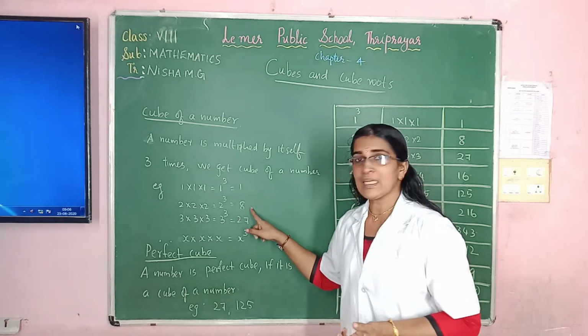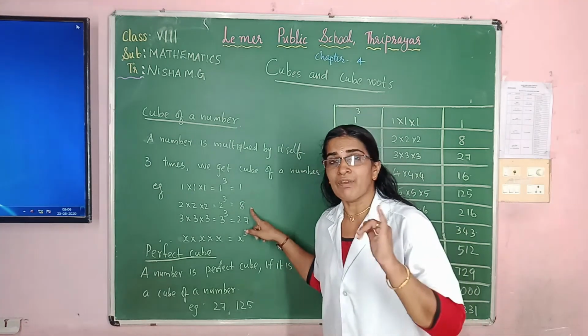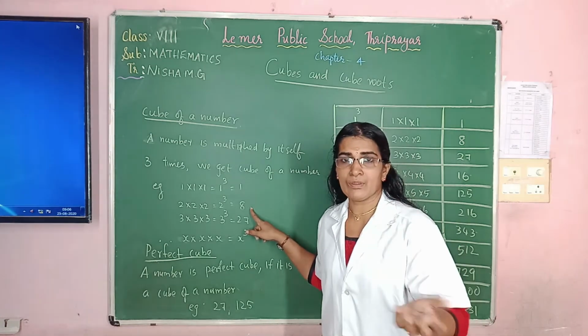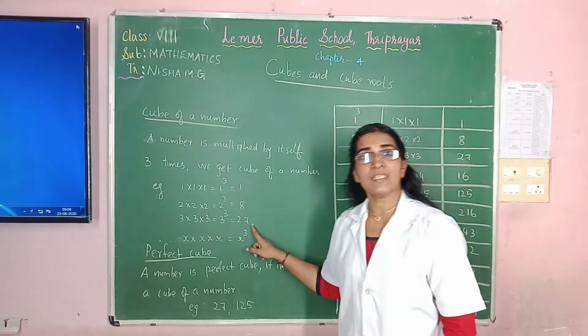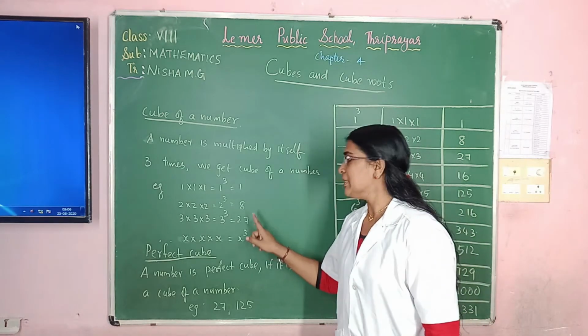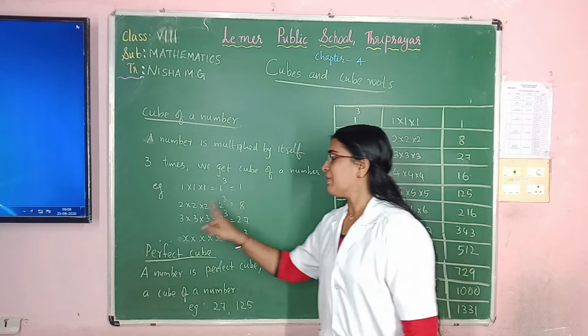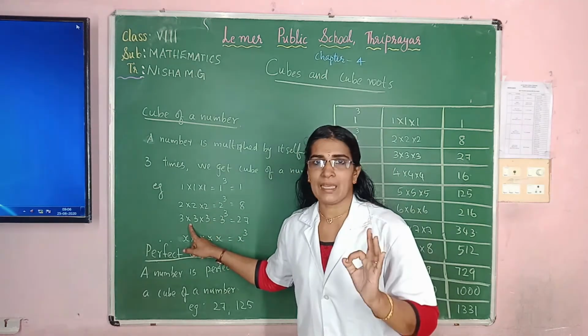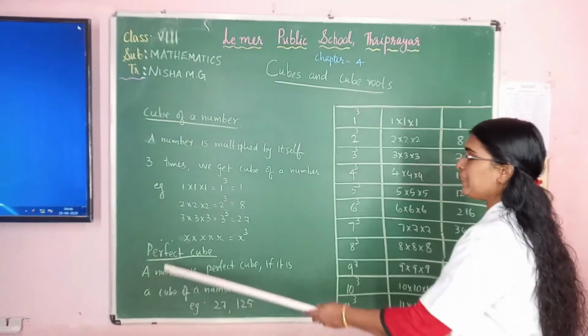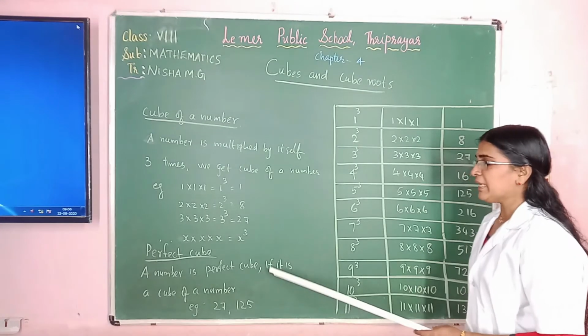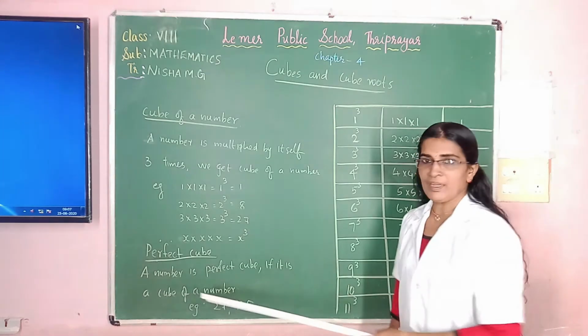Now 8. How did we get 8? We multiplied 2 three times. So 8 is a perfect cube. Next, 27 is a perfect cube since we got 27 by multiplying 3 three times. So what is the definition for perfect cube? A number is a perfect cube if it is a cube of a number.